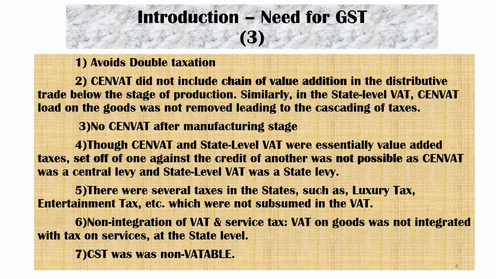Because there was no clarity whether software comes under service or supply. Because of this lack of clarity, all the companies were charging service tax and VAT or CST. It was actually double taxation, but there was no other way. Now GST overcame this difficulty.